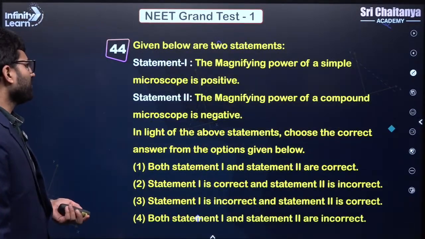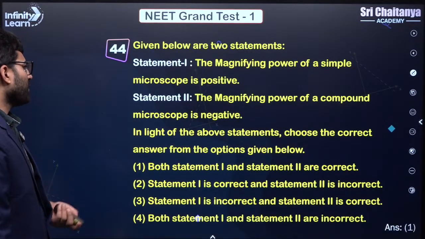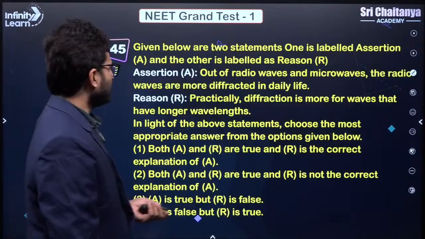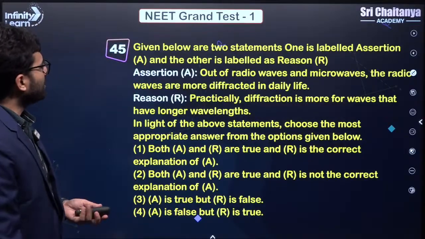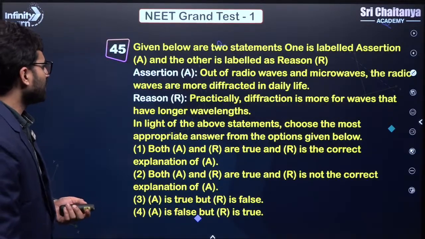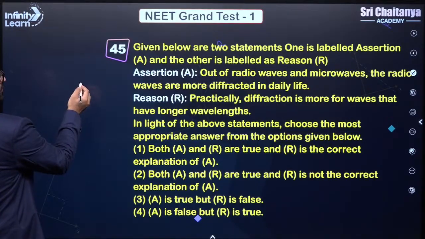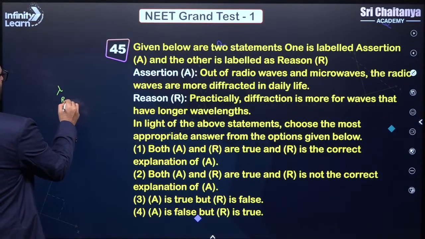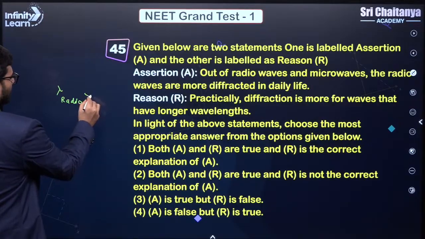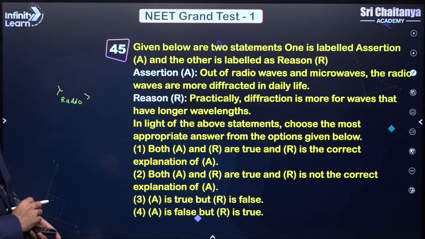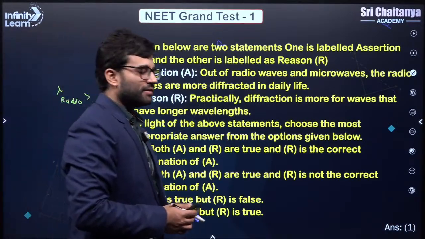Last two questions. The magnifying power of a simple microscope is positive, that is correct. Magnifying power of a compound microscope is negative, that is also correct, right? Last question. Out of radio waves and microwaves, the radio waves are more diffracted. So the longer the wavelength, the more the diffraction. The wavelength of radio waves is more, hence they are diffracted more. Diffraction is more for waves that have longer wavelengths, that is correct. Radio waves have more wavelength, that is why they are diffracted more, so that is also correct, and it is the correct explanation, right? So I think this is clear.